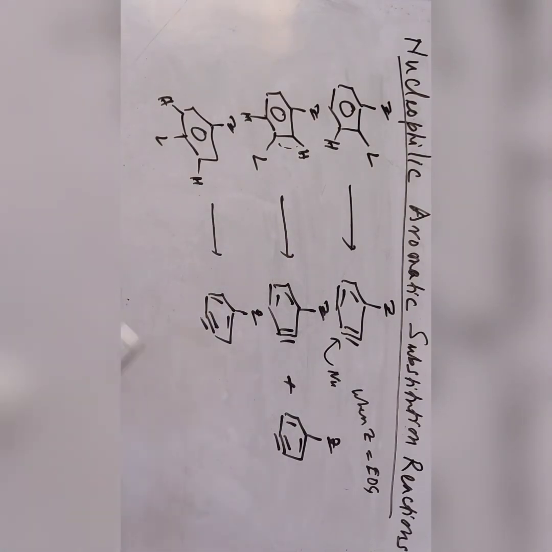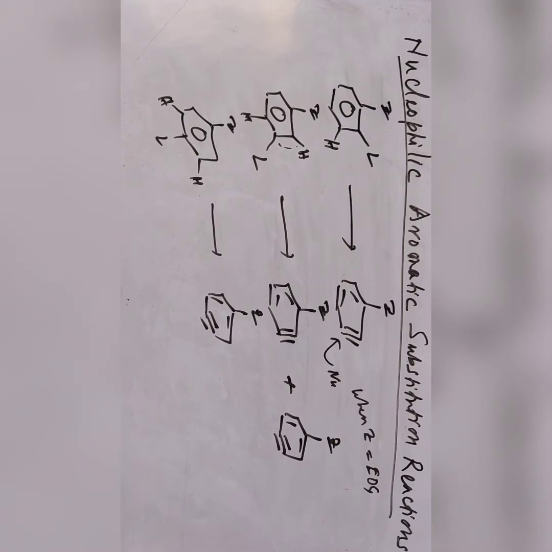These are the reactivity patterns we have discussed earlier in the case of electrophilic aromatic substitution reactions. So this is about nucleophilic aromatic substitution. I am repeating again, summarizing today's class.